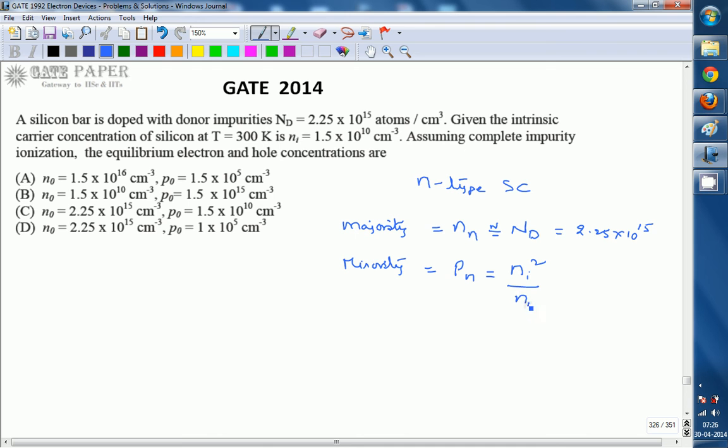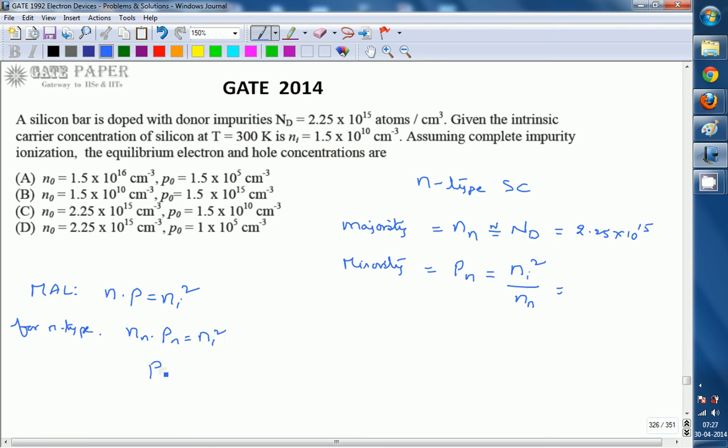Mass action law specifies that the product of total electron concentration and total hole concentration, that is total negative charge and total positive charge, must always be constant, and it is equal to Ni square. So this is what the mass action law specifies. It says the product of total negative charge and total positive charge must be constant, and it is equal to the square of the intrinsic carrier concentration. For N type, we simply add suffixes, so Nn into Pn is equal to Ni square.